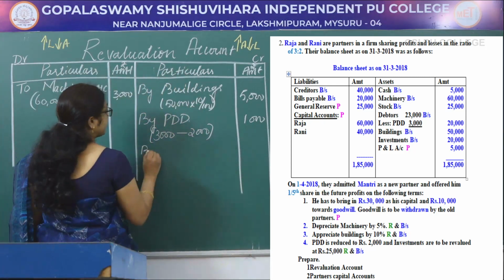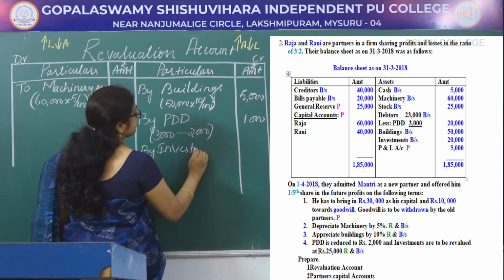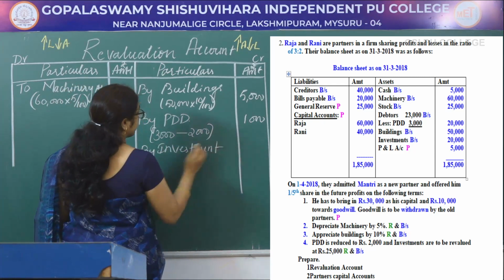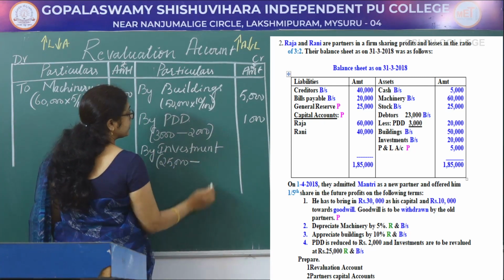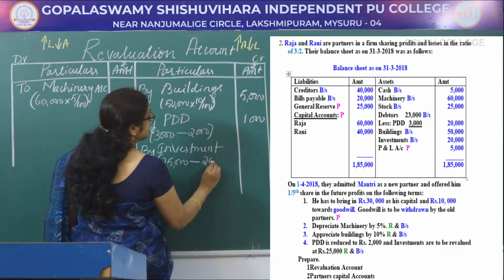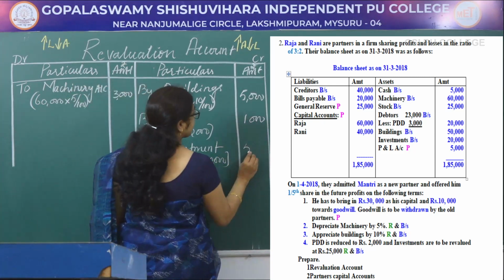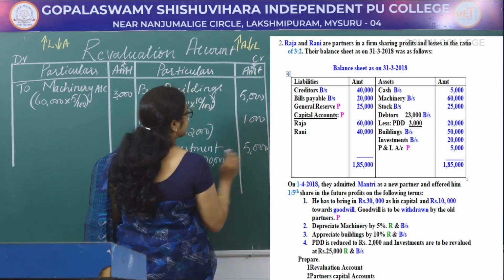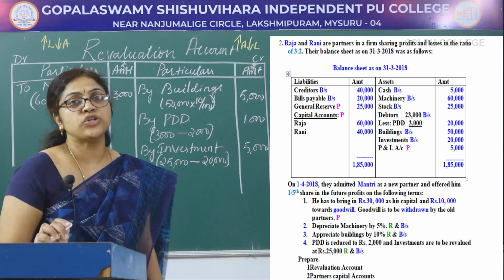So by investments, the amount given in the adjustment is 25,000, whereas in the balance sheet 20,000 is there. So the difference is 5,000 increase in the assets. All the adjustment is recorded in the revaluation account.